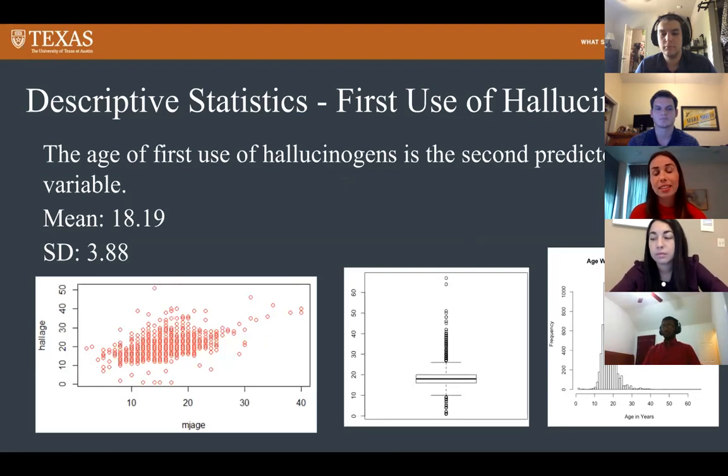The second predictor variable is the first use of hallucinogens, the age of the first use, and the mean for that variable is 18.19 and the standard deviation is 3.88. And again, you can see the box plot and the histogram showing the distributions and the plot that shows the relationship with the response variable.